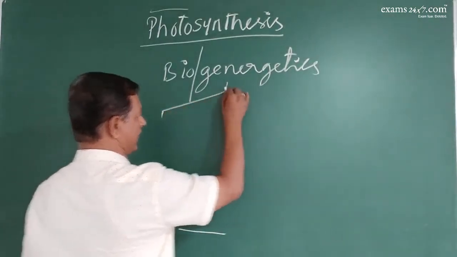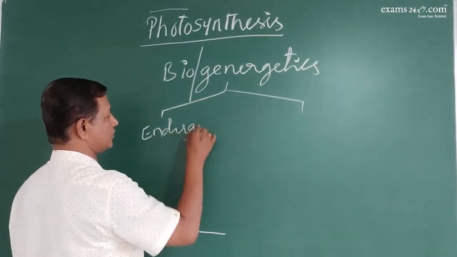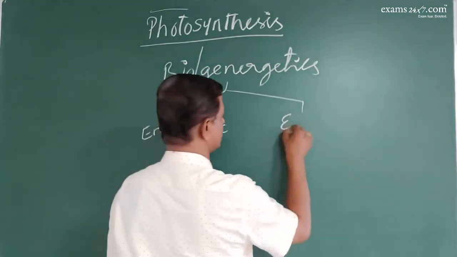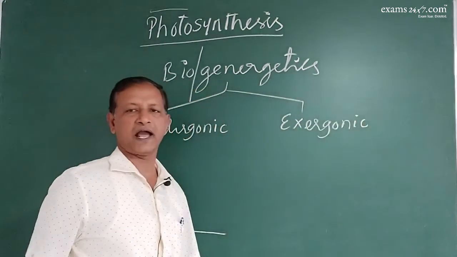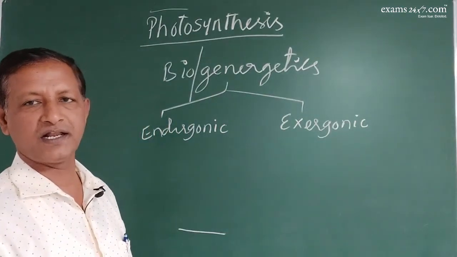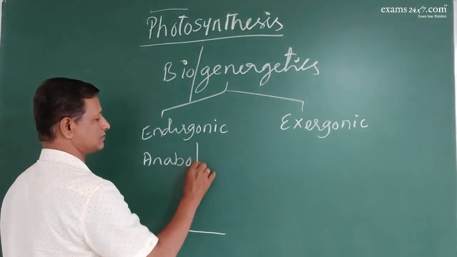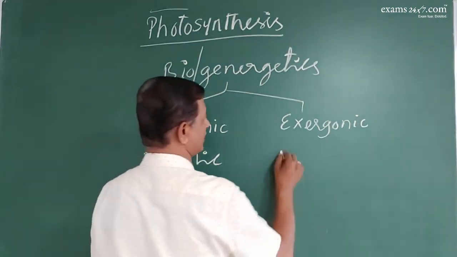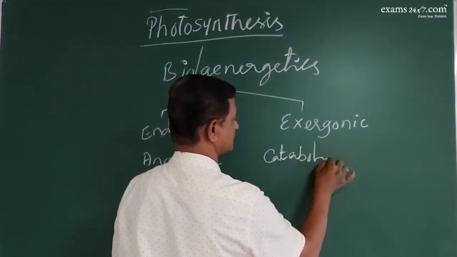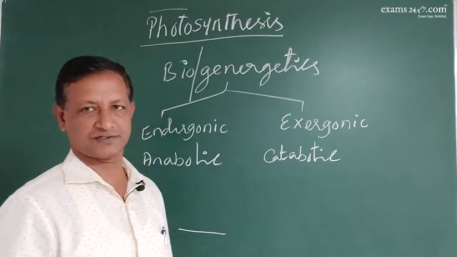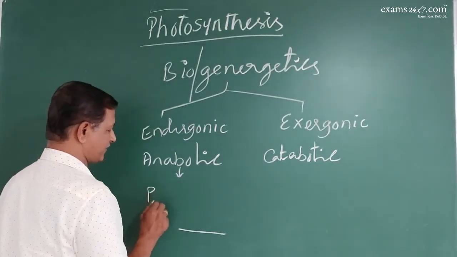So this has got two parts. One is the endergonic, the other is exergonic. So there are two metabolic actions, endergonic reaction and exergonic reaction. Endergonic reaction is also called anabolic process. Exergonic is also called catabolic process. So here this means that there is production of energy